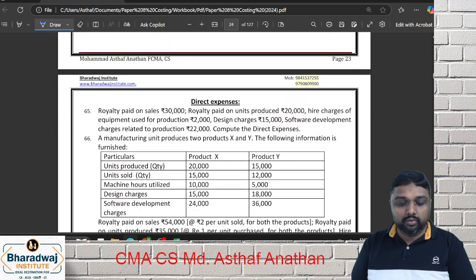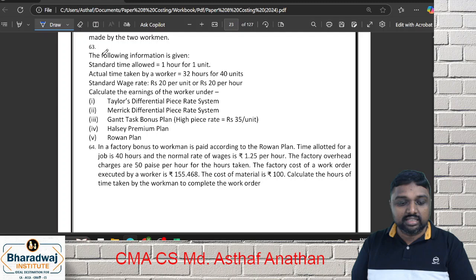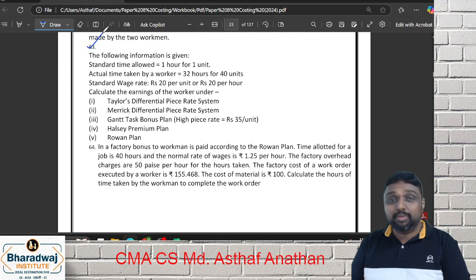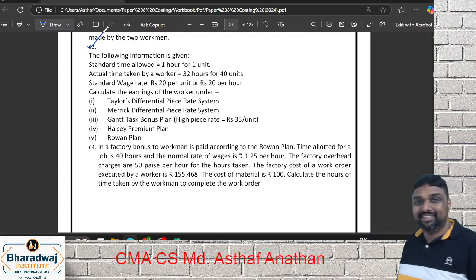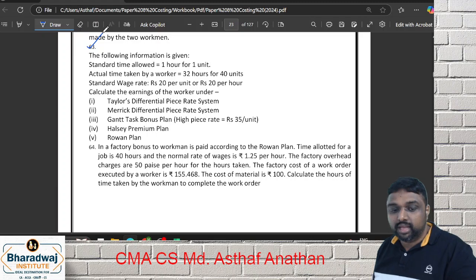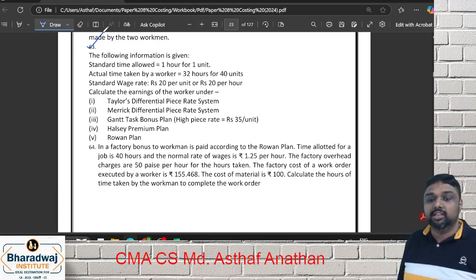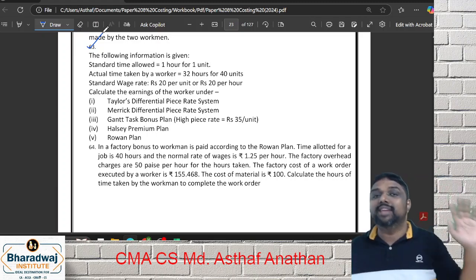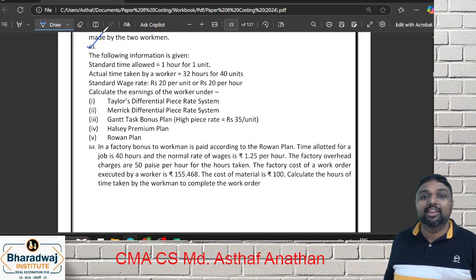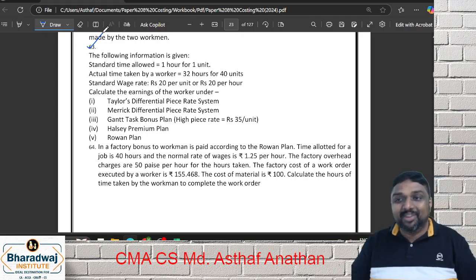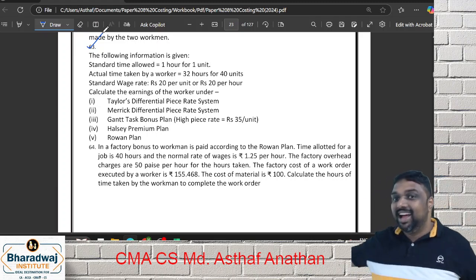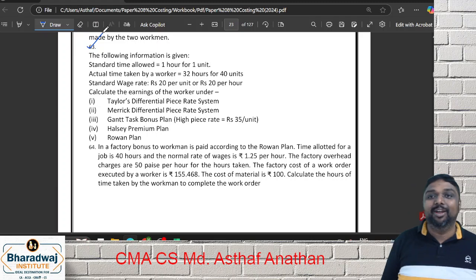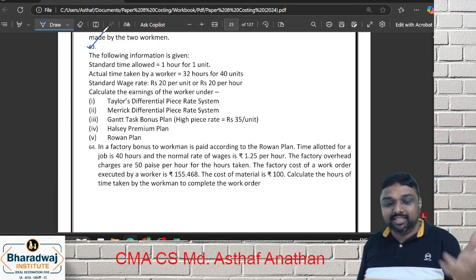Are you ready, friends? So we'll go for this 63 first. It's a previous year question. 63 is a previous year question. Shall I start, friends? Yes. The following information is given. Standard time allowed. Standard time is given in the question itself. There is no twisting: no 30 minutes, no 12 seconds, no 30 seconds. Already given 1 hour. 1 unit is what? 1 hour. That is why it is easy.